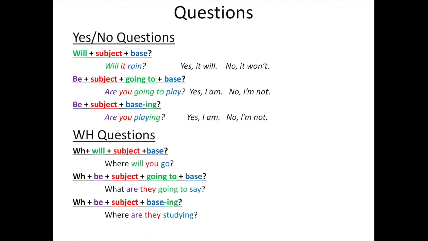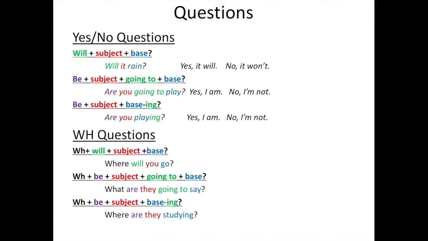For future with be going to, the structure is as follows. Start with a be verb, followed by the subject, then going to, then base verb. For example, are you going to play? Yes, I am, or no, I'm not.